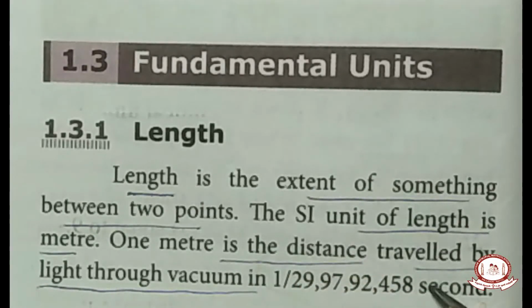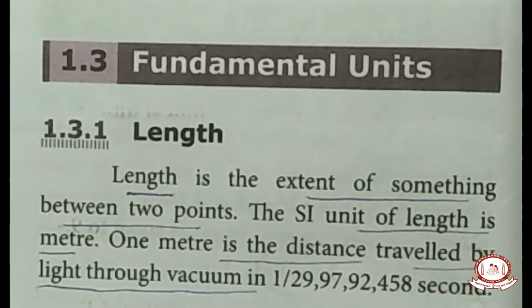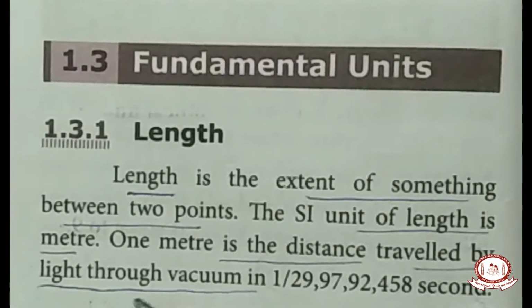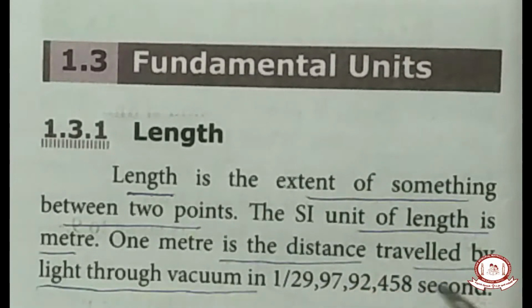Can you believe, children? You think one meter is supposed to be the length of your one arm. Your one arm length would be about one meter. But look at how the meter has been specified. One meter is the distance traveled by light through vacuum in 1 by so and so second. Understood?